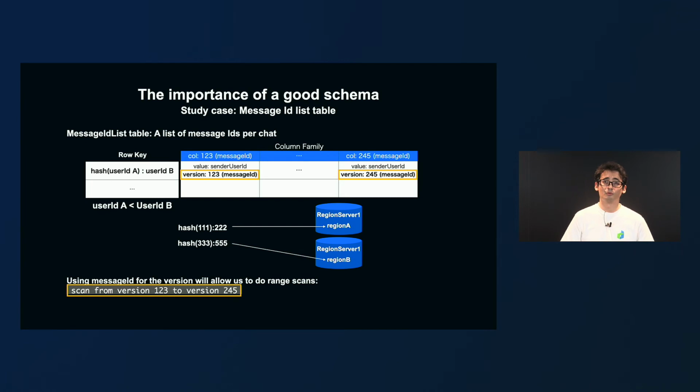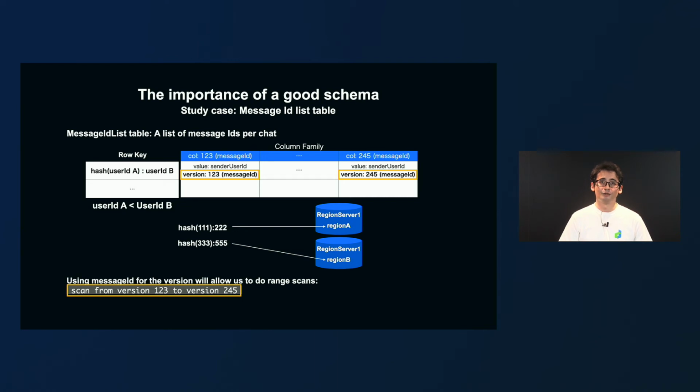So for example, what we will do is scan from version 123 to version 245. The reason why we did not use the column for the range scan is because most of the time users will be reading recent data, which means the scan can be satisfied by reading only the memstore or the most recent HFiles.